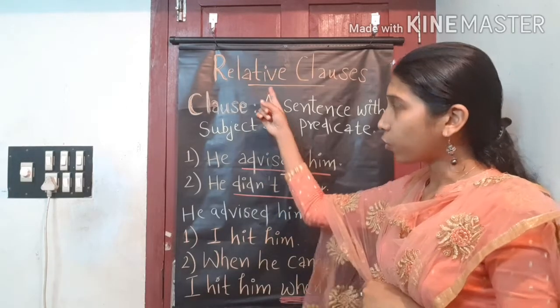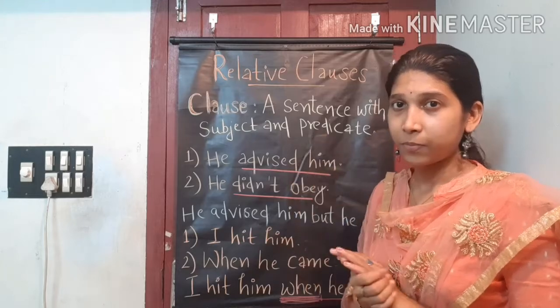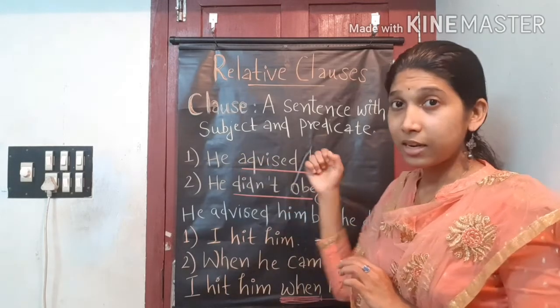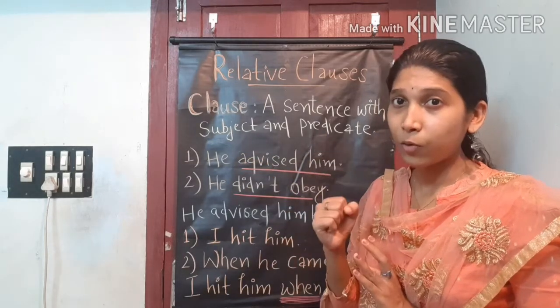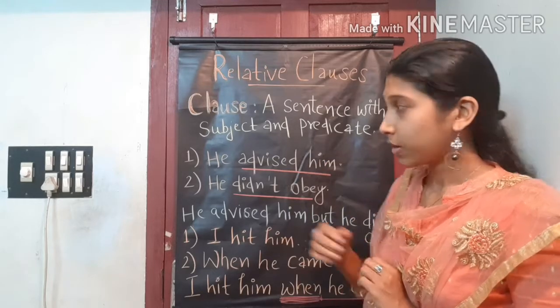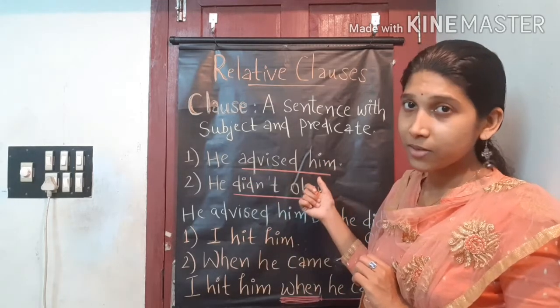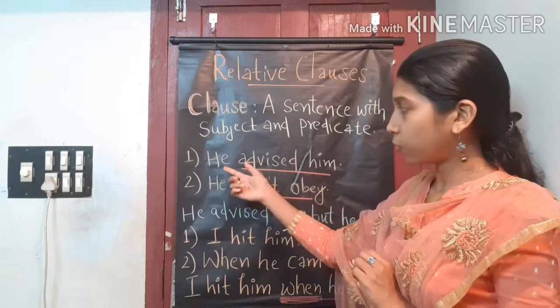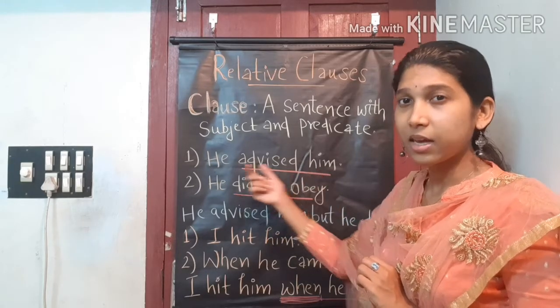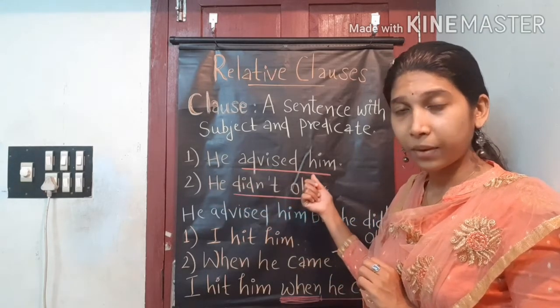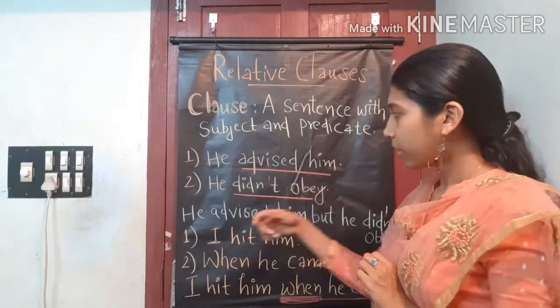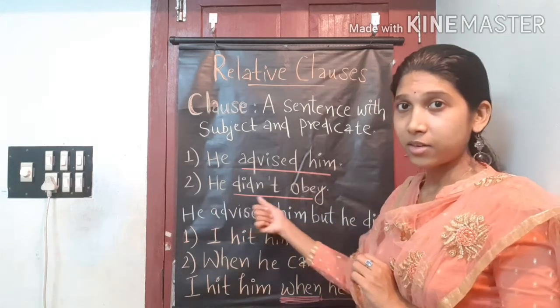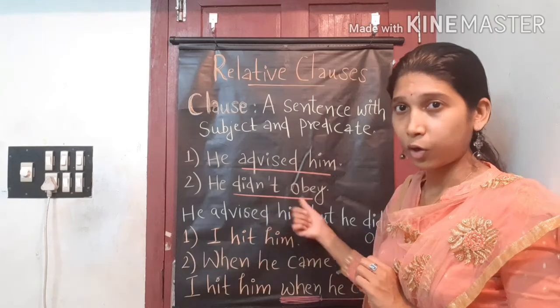So clauses are of two types. Independent clause, the clause which can stay alone. It is actually a simple sentence, right? Yes. So this is a simple sentence and also an independent clause. This is also an independent sentence and an independent clause.